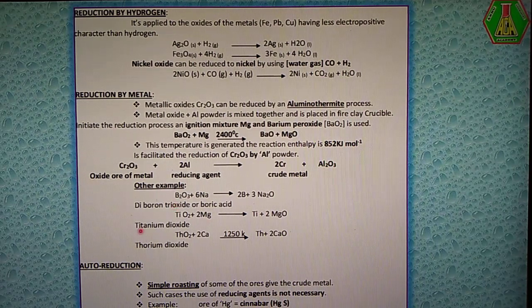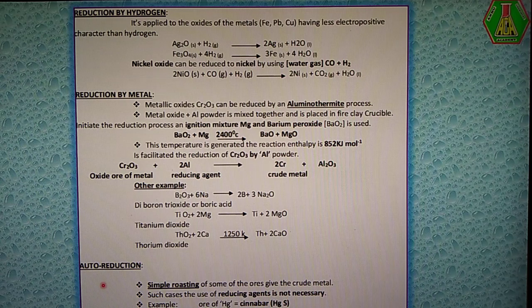Just see here. Our last heading is auto reduction. Already I told you, auto reduction means we have a metal oxide as well as a metal sulfide. Here our example is a metal sulfide, right? Here the metal oxide or metal sulfide is directly converted into crude metal.